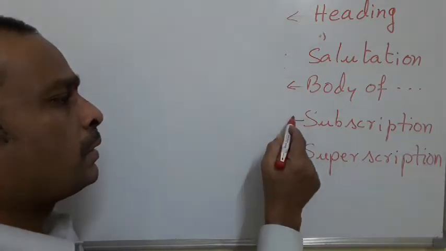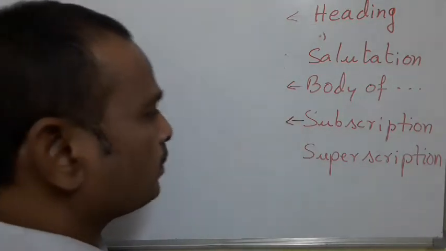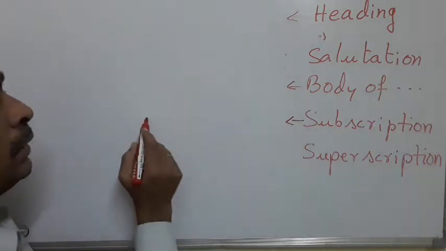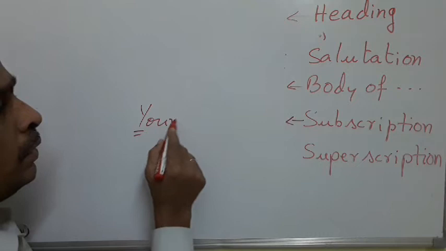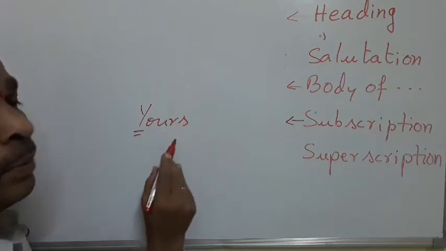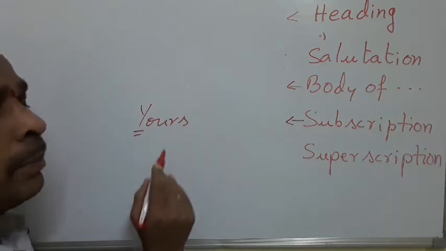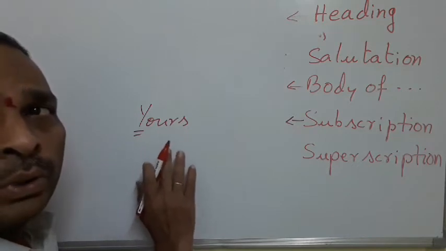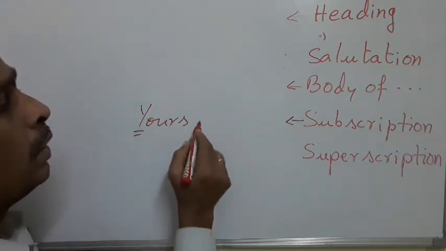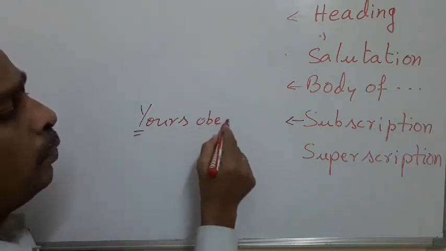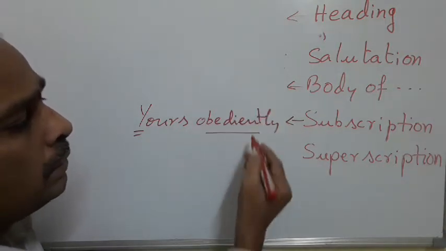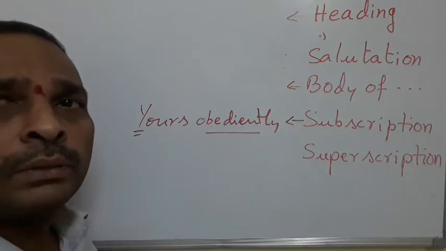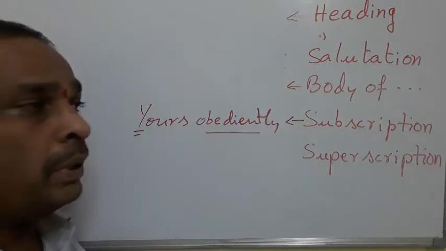Coming to subscription. We write yours, Y capital, yours. We should write plainly. We should not keep any apostrophe here. Yours obediently: we write obediently for any teacher, lecturer, professor, whoever it might be.